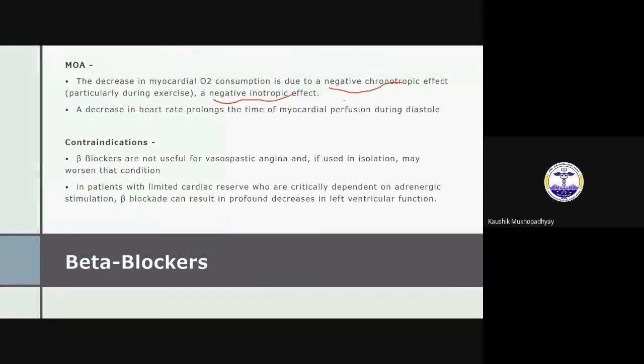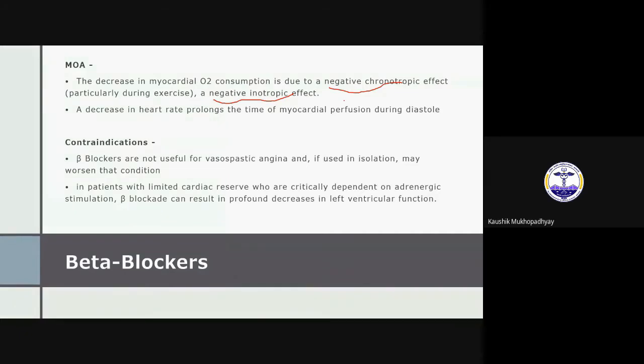So both of them taken together, beta blocker is a very good drug in management of stable angina. And it is not only in management of stable angina, in acute coronary syndrome also beta blockers are very important drugs, unless it is contraindicated.